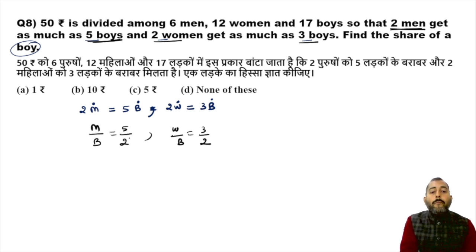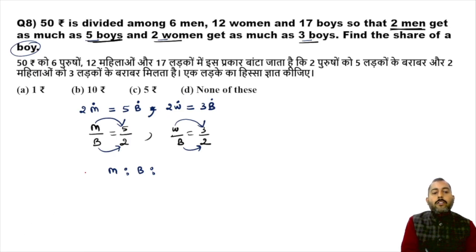Now see, from this fractional type of ratio, you can directly say that in ratio, if M is 5, B is 2. In ratio, if W is 3, B is 2. So what is the ratio between men, boys? Now see, in the first case, we have M, we have B. In the second case also, we have W, we have B. So if you want to merge the ratios, you will be writing B in the middle. So M, B in the middle, and then W.